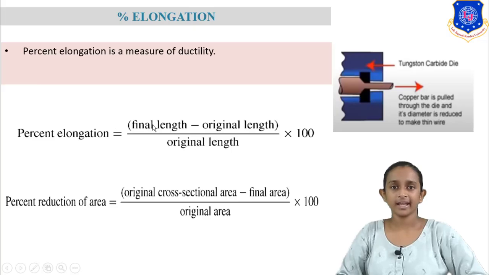The final length minus original length, divided by the original length, into 100. And here the cross sectional area decreases. So the percentage reduction of area is original cross sectional area minus final cross sectional area, divided by the original cross sectional area, into 100.